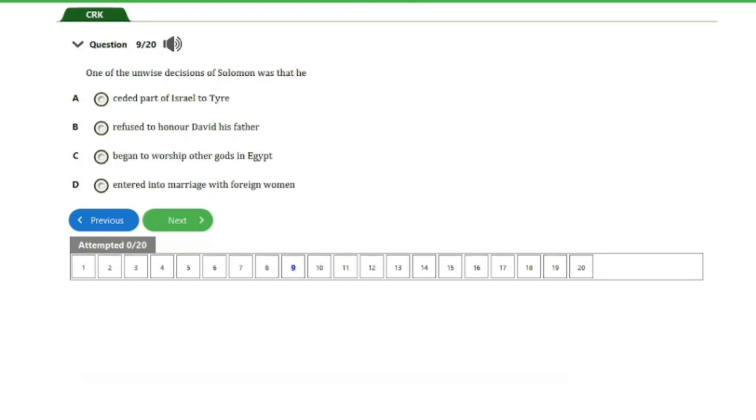So we have the next question here, question number 9. It says, one of the unwise decisions of Solomon was that he A, ceded part of Israel to Tyre, B, refused to honor David, his father, C, began to worship other gods in Egypt, D, entered into marriage with foreign women. So guys, the answer to this question is option D here. He entered into marriage with foreign women. And that's it for this question. Let's go ahead and consider the next question, guys.